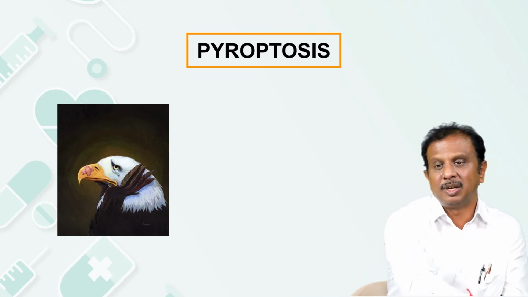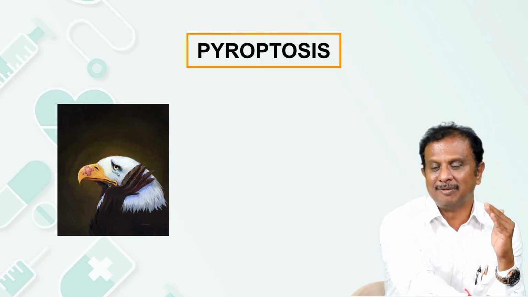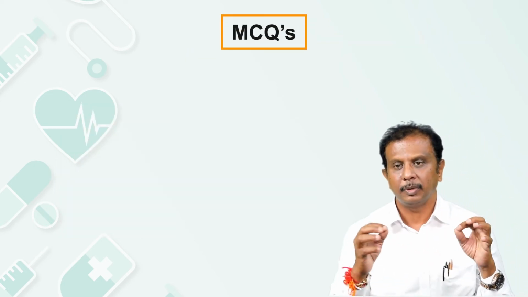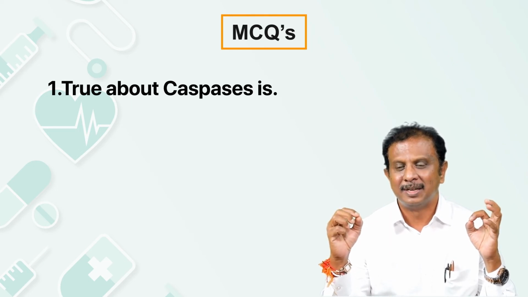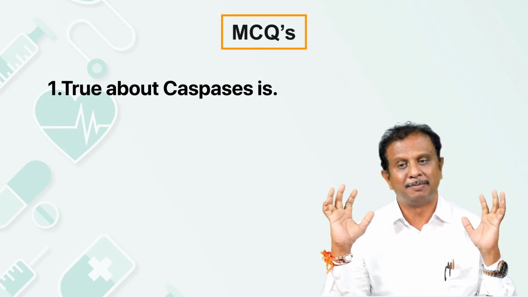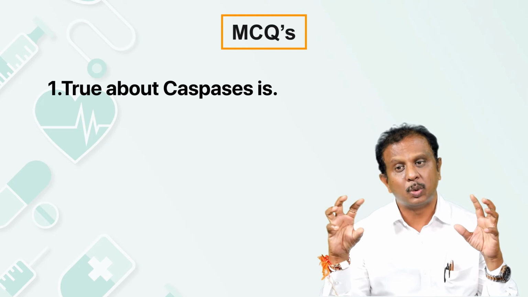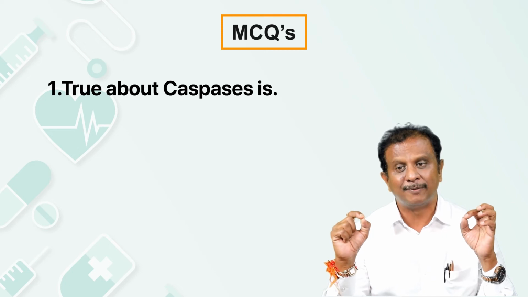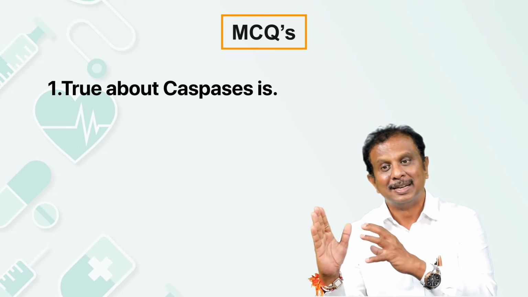So these are the different forms of cell death. This is the brief introduction about cell death that I have given. Let us see how we can start solving some MCQs. True about caspases: caspase is a proteolytic enzyme which plays a vital role in apoptosis. We have just now heard caspase 8, caspase 9, caspase 1 and all that. So it plays a vital role in the process of apoptosis. Remember, it's called caspase because it has a cysteine residue and starts lysing after the aspartic acid unit.